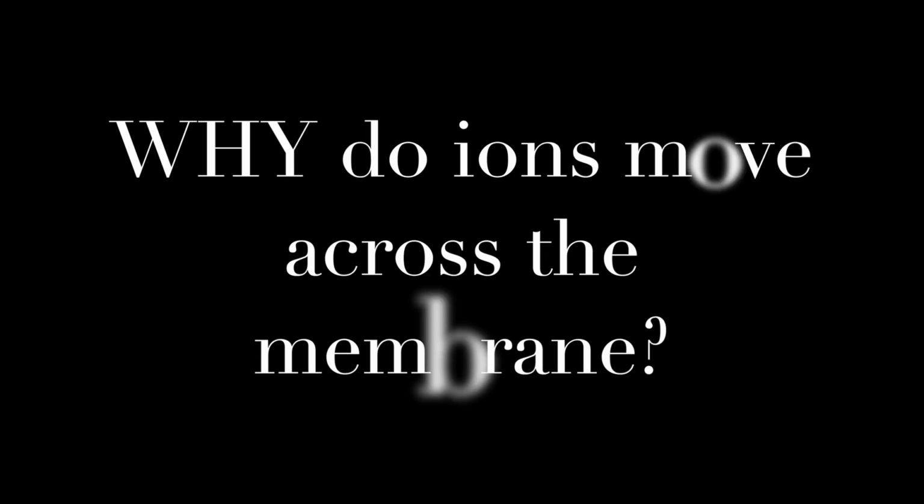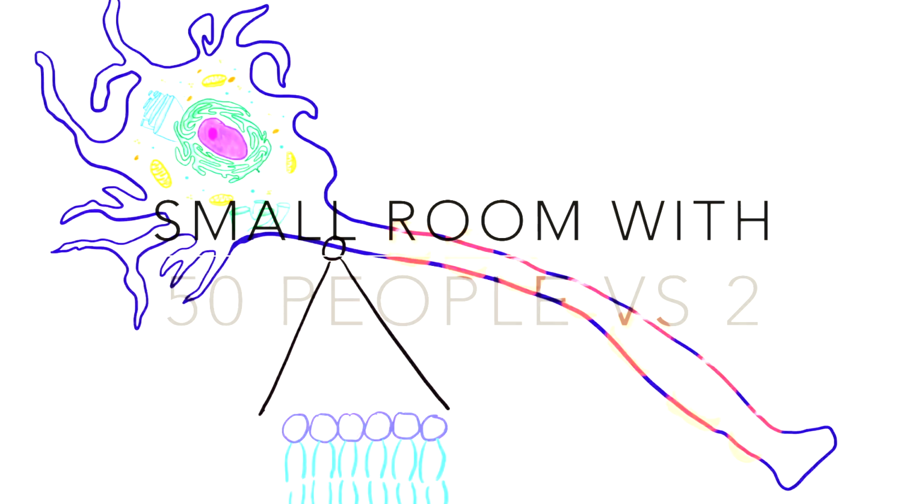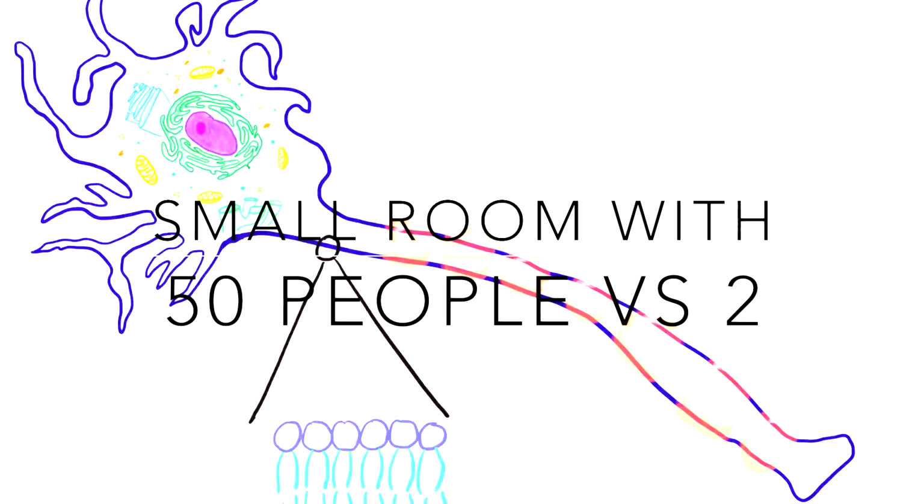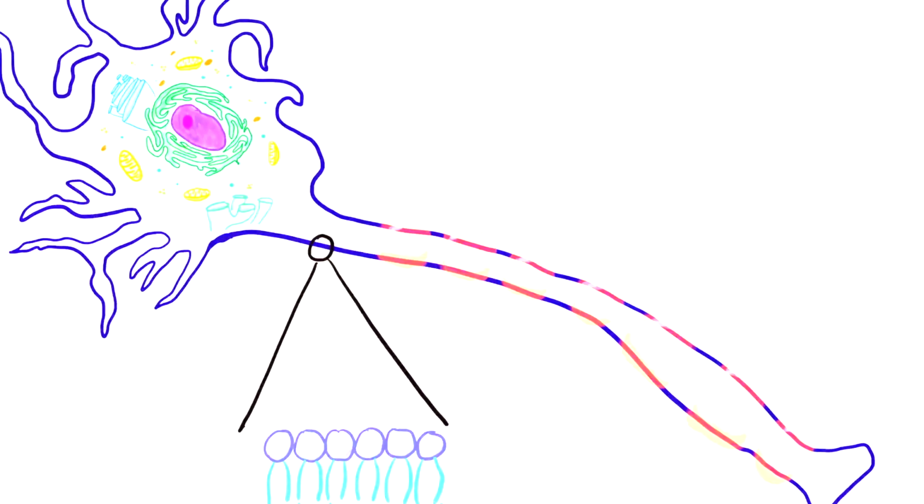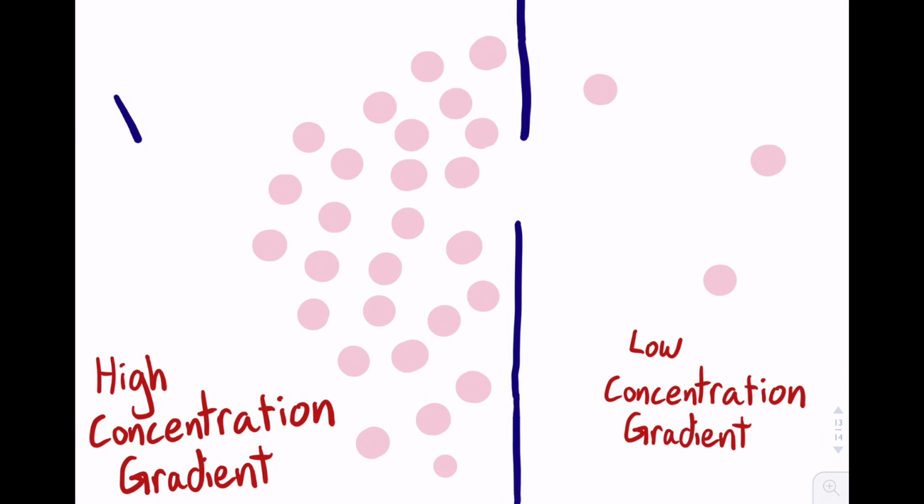So, why do ions move across the membrane when it is at rest? Well, would you rather be in a tiny room with 50 people or 2 people? When it is less crowded, it is much easier to move around. Ions feel the same way. Resting membrane potential is negative 70 millivolts.